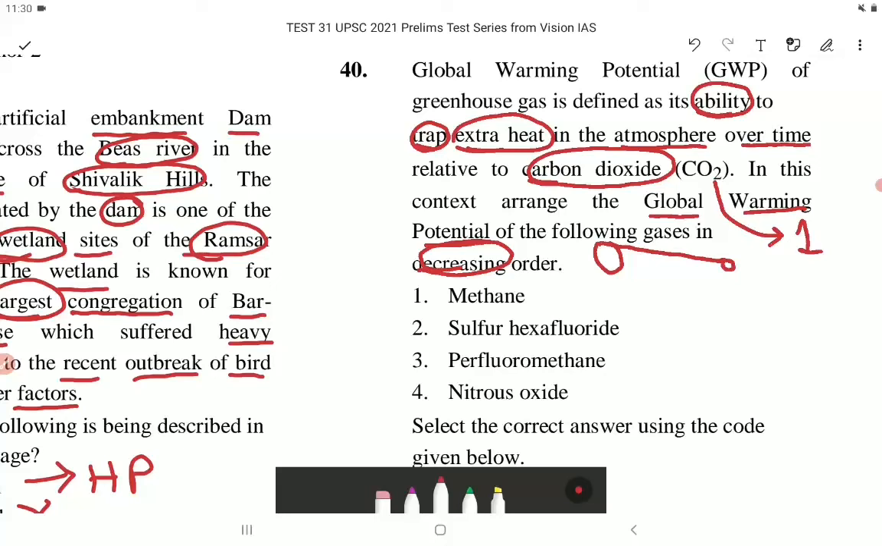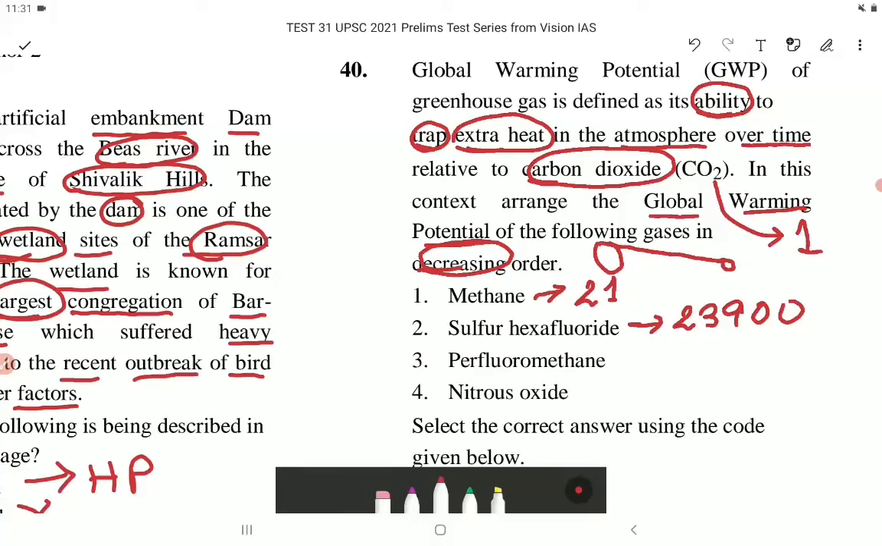So number 1, we have methane. Methane has GWP value of 21. Number 2, we have sulfur hexafluoride and it has a GWP value of 23,900.